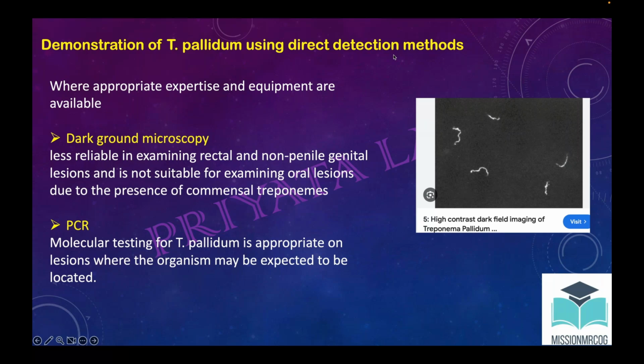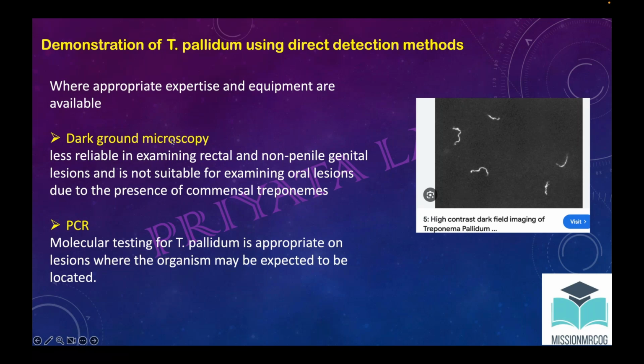When they look under dark ground field imaging, this kind of picture of the Treponema is there. If they are able to directly see the organism, then it is confirmatory. Apart from this, from the site of the lesion, they can do molecular testing for Treponema pallidum. That time they will check for the DNA of Treponema pallidum. So this will be a kind of direct detection method, that is dark ground microscopy.